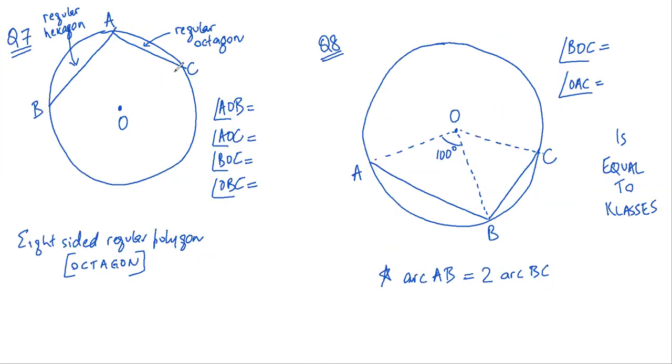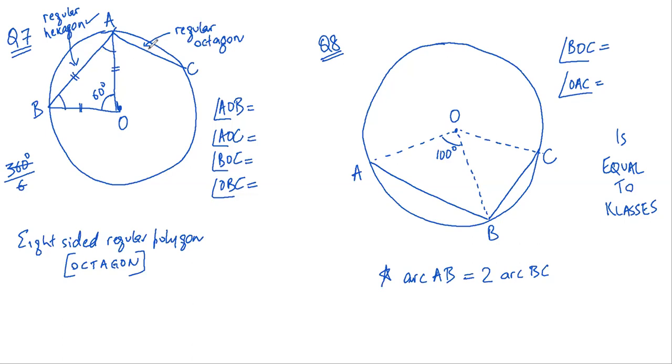Next question. In question number 7, AB is the side of a regular hexagon. So this is a regular hexagon. Now as we understand, this is a hexagon. So the angle subtended by this hexagon at the center will be equal to 360 degrees by 6. So this angle will be 60 degrees. Now this and this are equal. They are anyways equal. They are radii. Now if this is 60 degrees, this implies that this is an equilateral triangle. I hope it is clear.